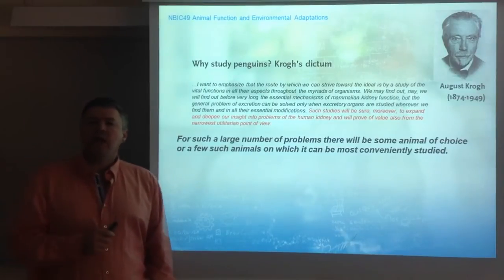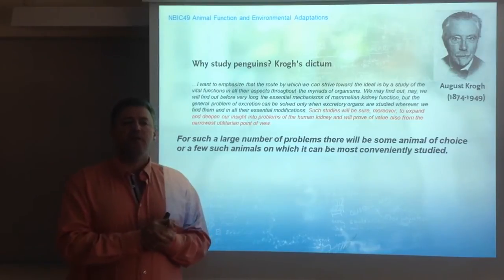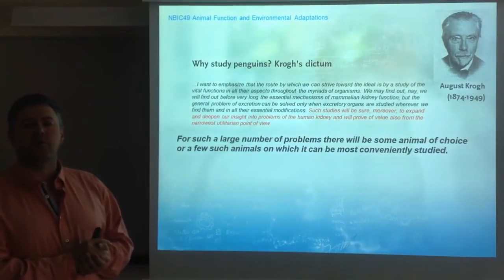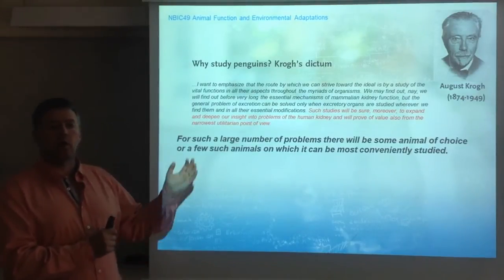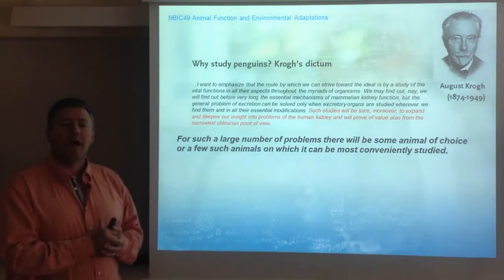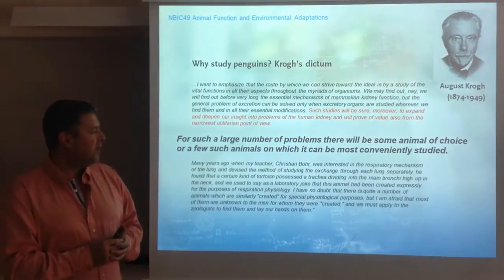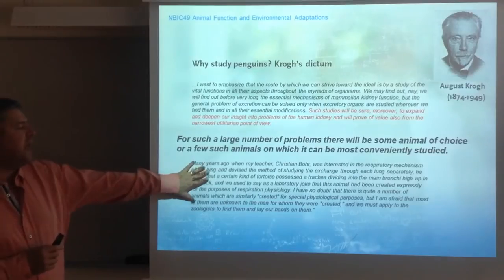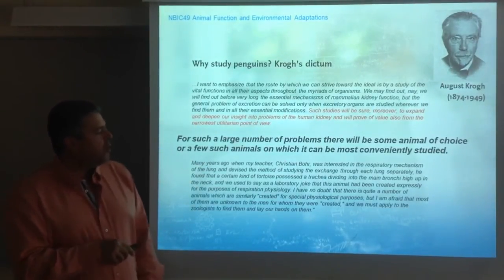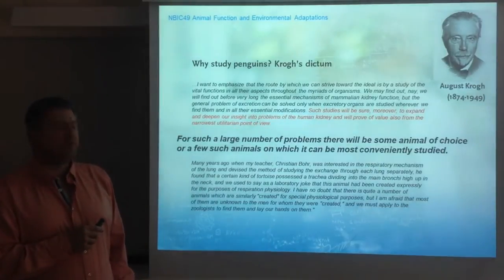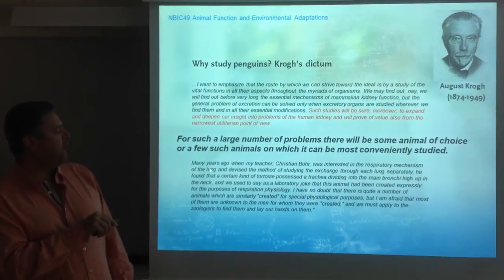In his eyes, studying animals, any kind of species, can be interesting for many reasons. Not only because it's interesting to know how they work, but also because they can help us solve other problems. For example, he explains the case of his teacher. Christian Bohr was a well-known, also Danish, physiologist, interested in the respiratory mechanism of the lung.